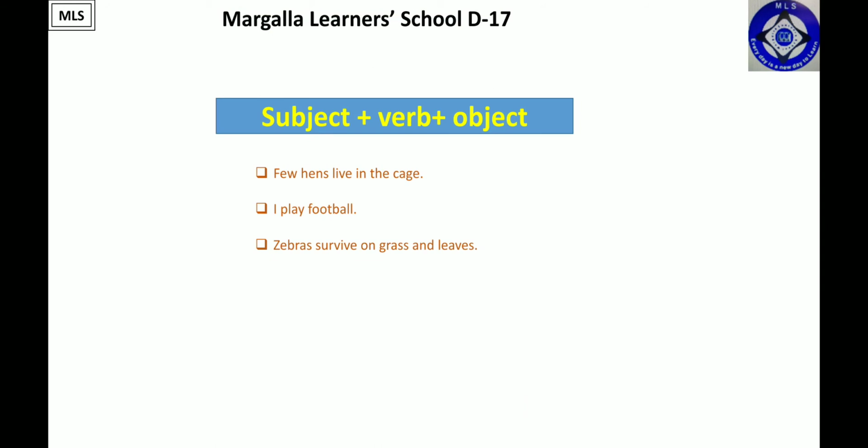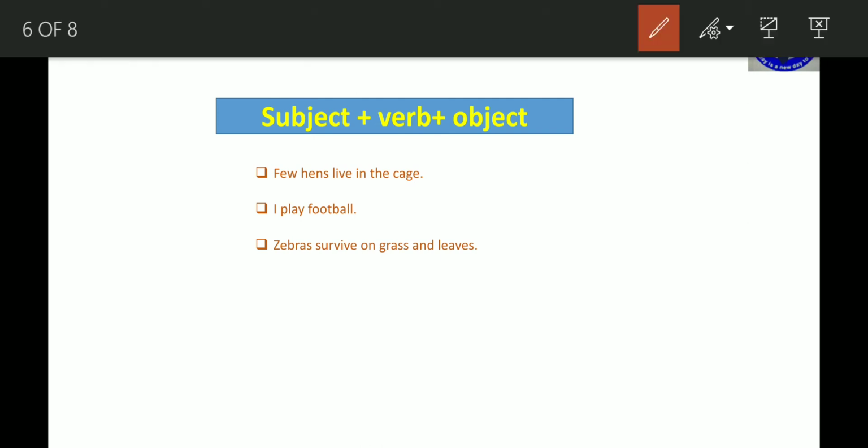Few hens live in the cage. I play football. Zebras survive on grass and leaves. My purpose of telling this thing is that in a sentence, subject and verb are really necessary. Object doesn't hold that much importance. If in a sentence there is no object, the sentence can give complete meaning.